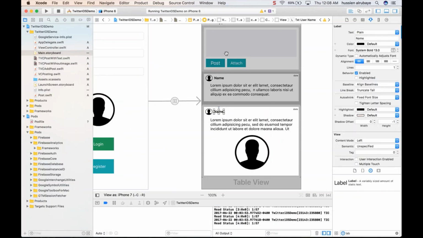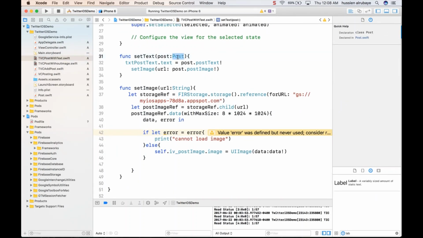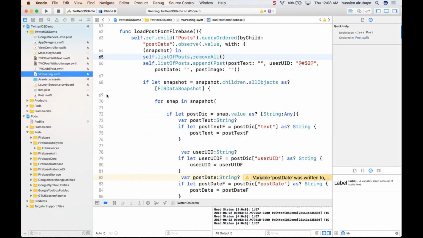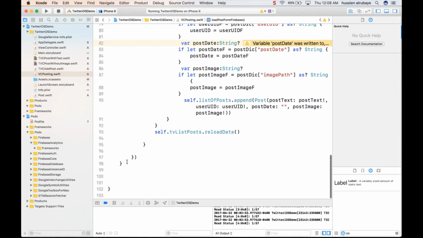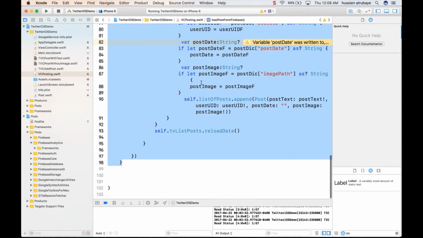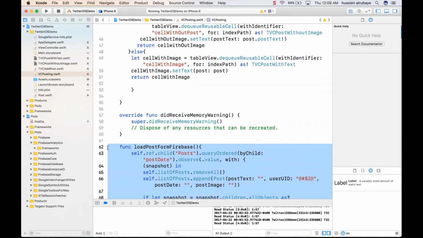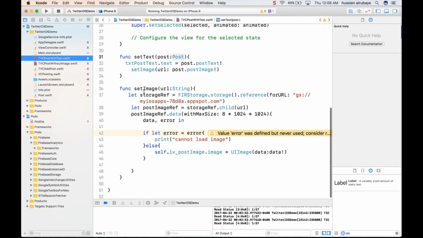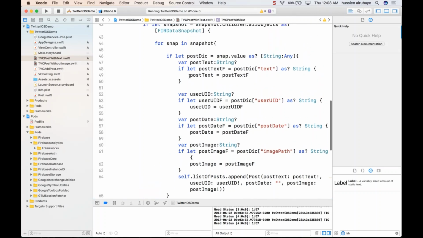So if I just go to this one with text, which is this one, one of the information I have in the post is user UID. So what I will do is this. Going back to, if you remember, for the post, we did this function to load the nodes, which has all this information. So we wrote this function just to listen on all the posts. So I will copy this function, okay, and I will go to the post with text here and try to add this function here. So you will see what I want to do in seconds.